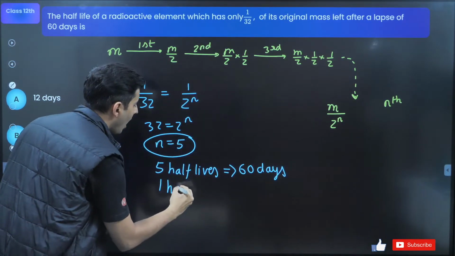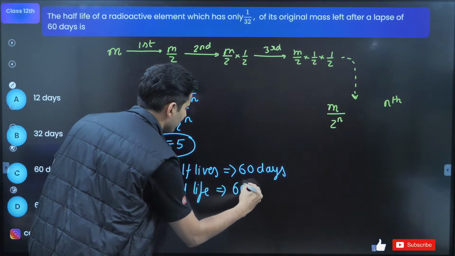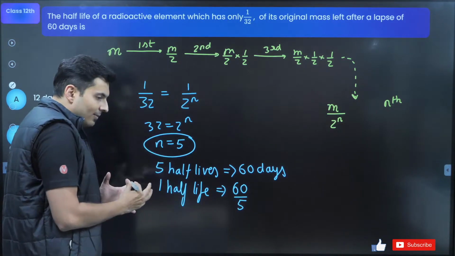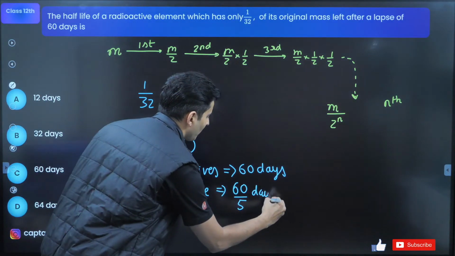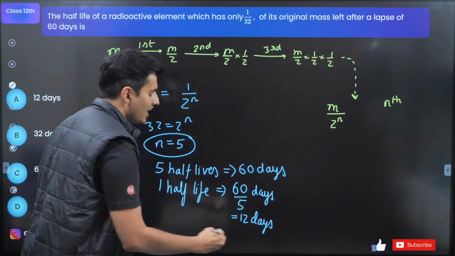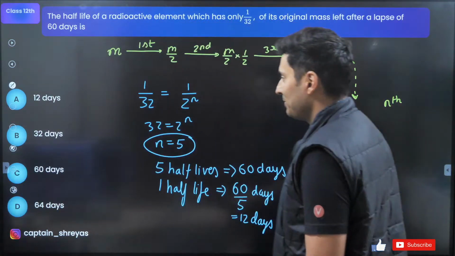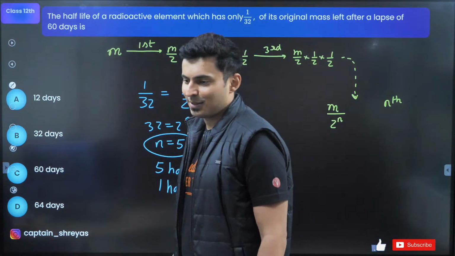So 1 half-life will be how much? 60 by 5. 5 half-lives, 60 days. 1 half-life, 60 by 5 days. So that is 12 days, of course. That's the answer. Simple logic. Option A, of course. Yes. Perfect. Many of you got the correct answer.